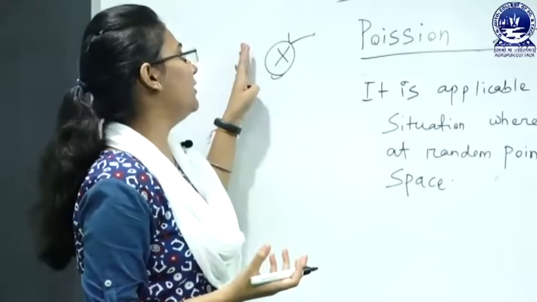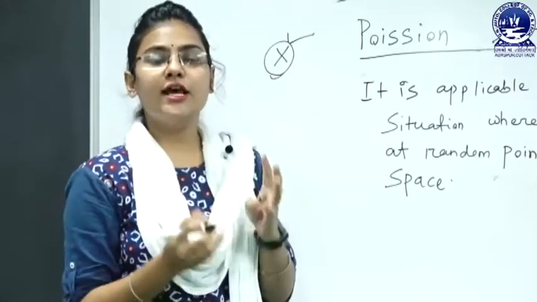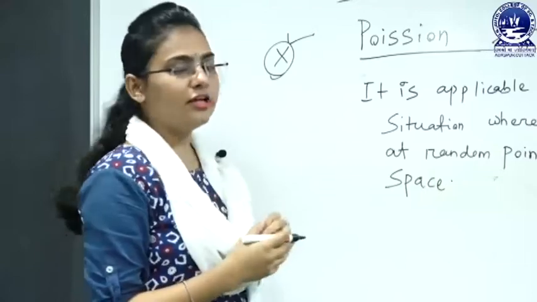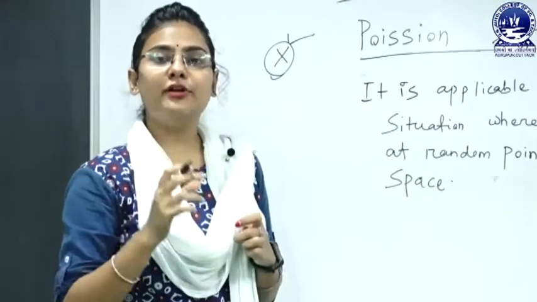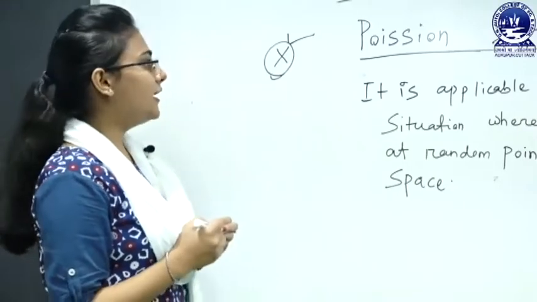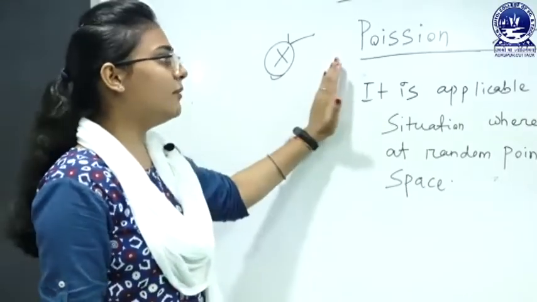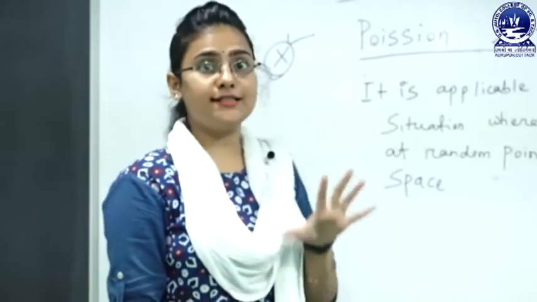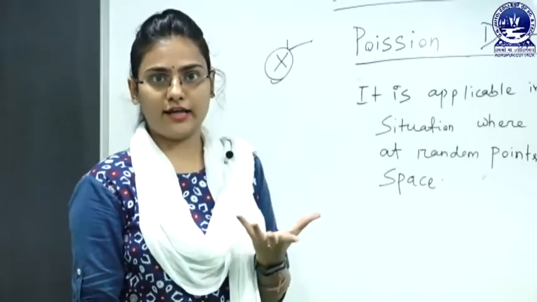If x is a random variable, then what are the possible values of the random variable? The number of calls you attended is the possible value of x. In the case of the Poisson distribution, there are many examples, not exactly the telephone or telephonic exchange.